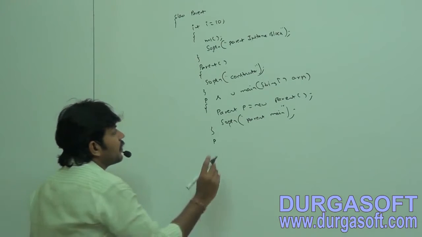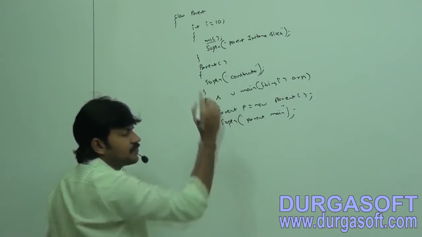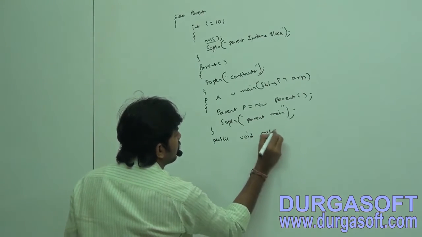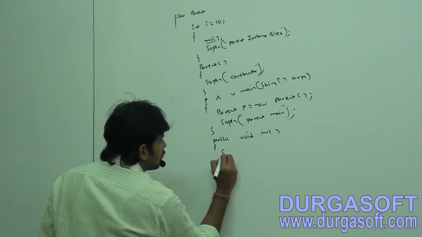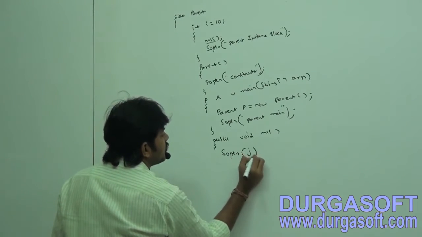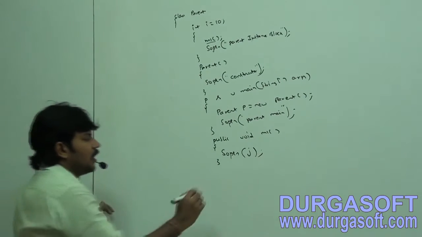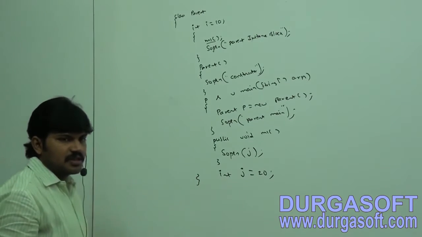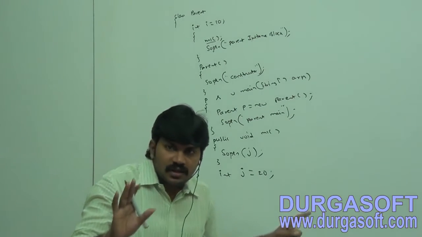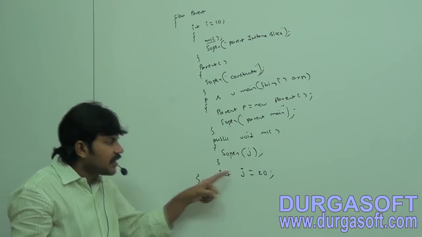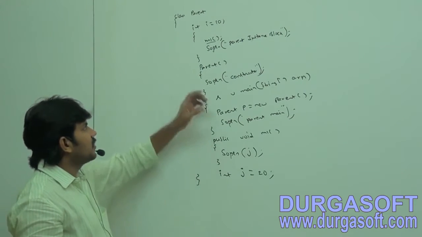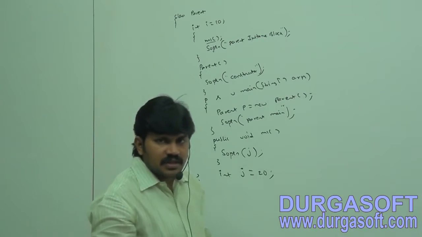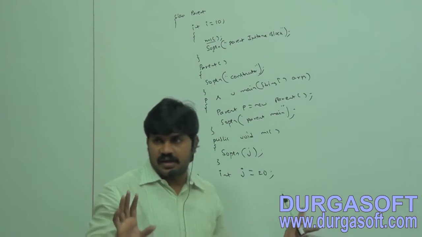Now the next one, here we call the m1 method. Public void m1 method, System.out.println of j, and int j = 20. It is exactly the same as the last example, but the difference here is the second instance block we didn't take. Except that, everything is the same: instance block, constructor, main method, m1 method, instance variable. Correct or not? Okay.